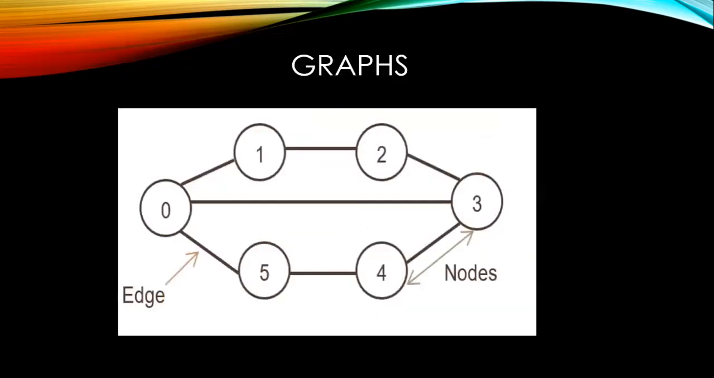Graphs. A graph is a non-linear data structure consisting of nodes and edges. The nodes are sometimes also referred to as vertices, and edges are lines or arcs that connect any two nodes in the graph. Here, this is considered to be the edge. The two nodes are connected by an edge.